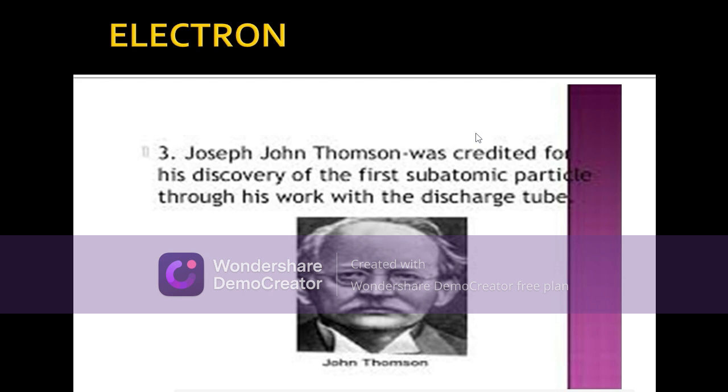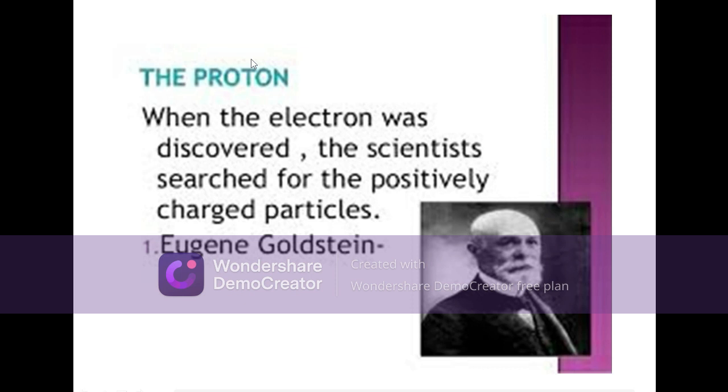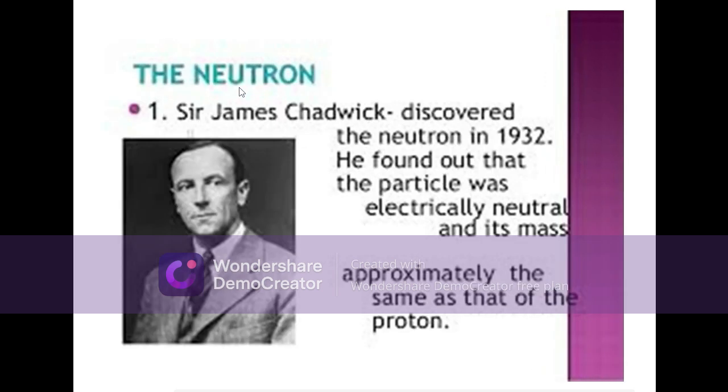So let us see who discovered the three subatomic particles. First one is Joseph John Thomson, J.J. Thomson, who found the first subatomic particle, which is negatively charged, through his discharge tube experiment, and that subatomic particle is called the electron. The next one, the proton, which is positively charged, was discovered by Goldstein. And the neutron, which does not have any charge but has a mass equal to the mass of a proton.